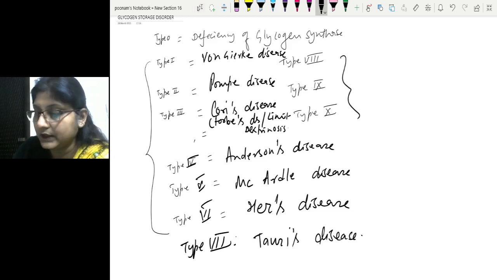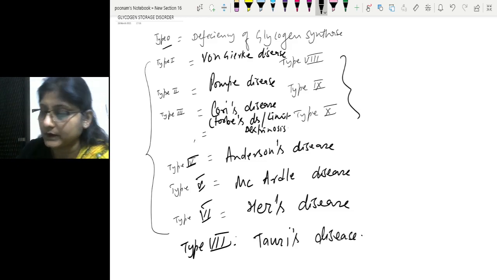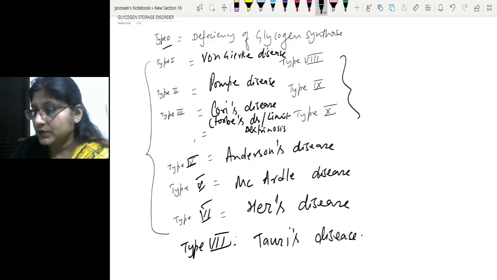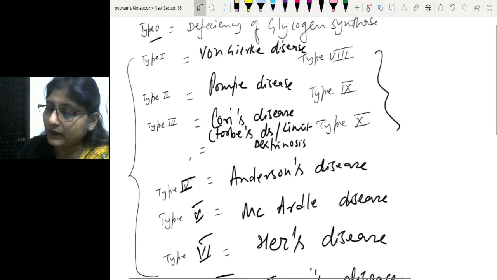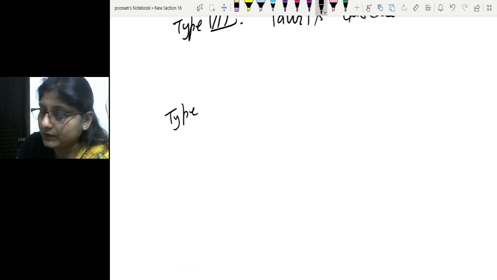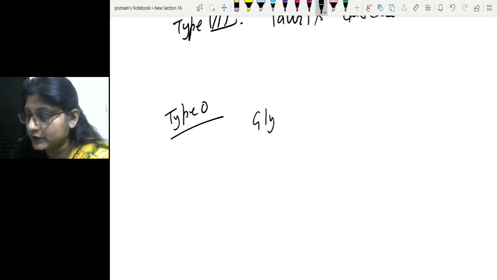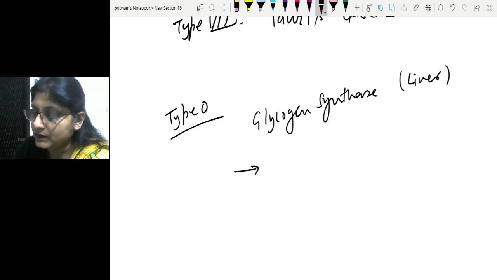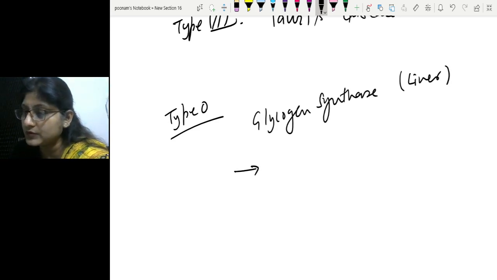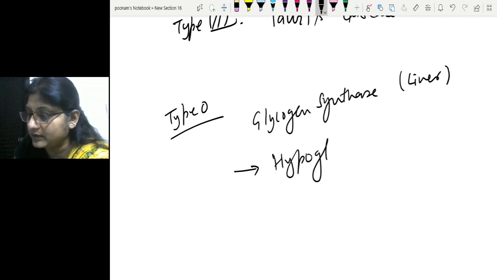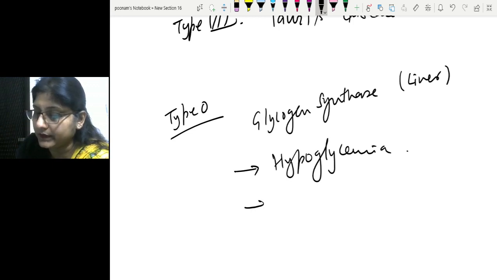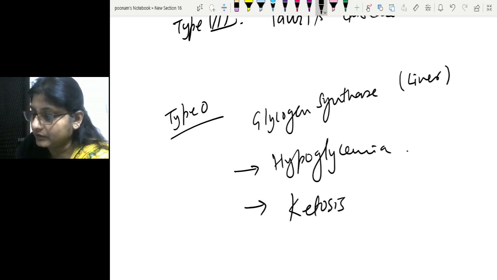Types 8, 9 and 10 do not have any specific name. Type 0 also does not have any specific name. Now let's discuss them one by one, starting with type 0. Type 0 is due to deficiency of glycogen synthase enzyme in the liver. So of course in the liver glycogen synthesis doesn't take place, and at the time of need when glucose is required in the blood, the glycogen is not there in the liver. So this results in hypoglycemia, ketosis and early death. Survival is not long.